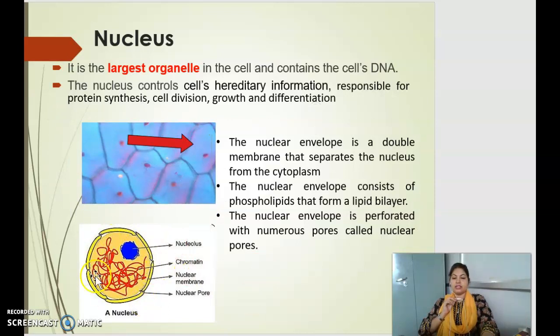If you enlarge the nucleus, you will see that this nucleus is covered with a nuclear envelope or nuclear membrane. The nuclear membrane contains lots of pores so that the internal matter can go outside. These nuclear pores are very helpful in the transmission of the DNA genetic information from nucleus to cytoplasm. This nucleus contains a blue ball-like structure that you can see, that is a nucleolus. It helps in the synthesis of lipids or proteins.